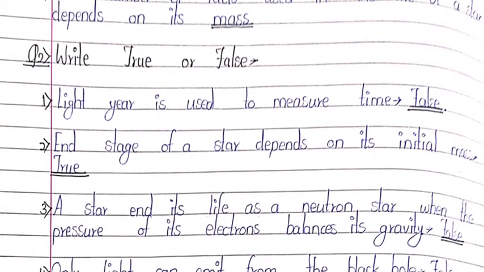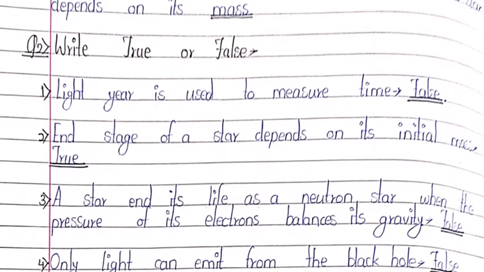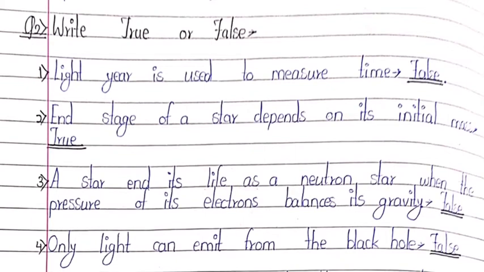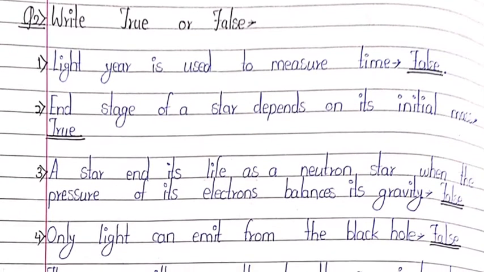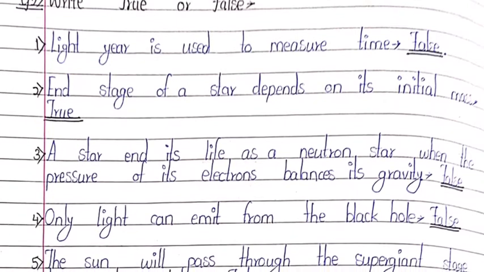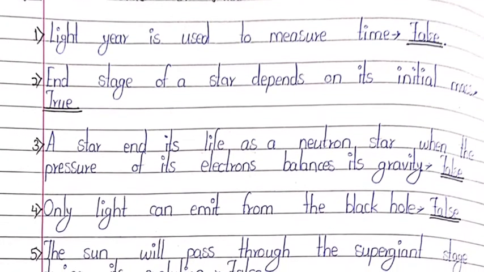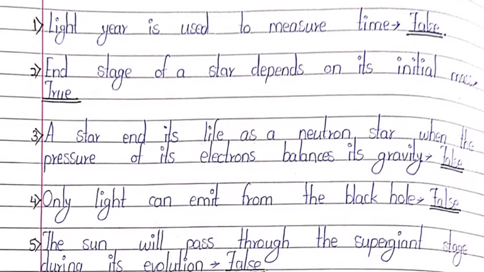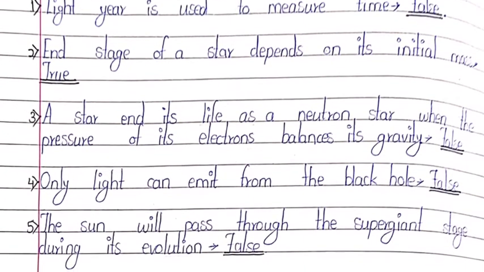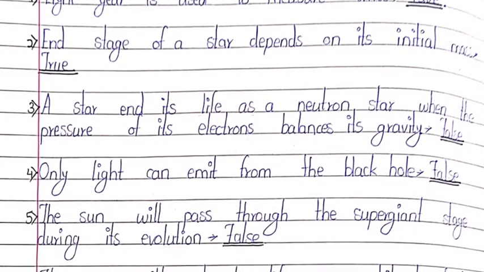Question number 2, write true or false. First one, light year is used to measure time. False. Second, end stage of star depend on its initial mass. True. Third, a star ends its life as a neutron star when the pressure of its electron balances its gravity. False. Fourth, only light can emit from the black hole. False.